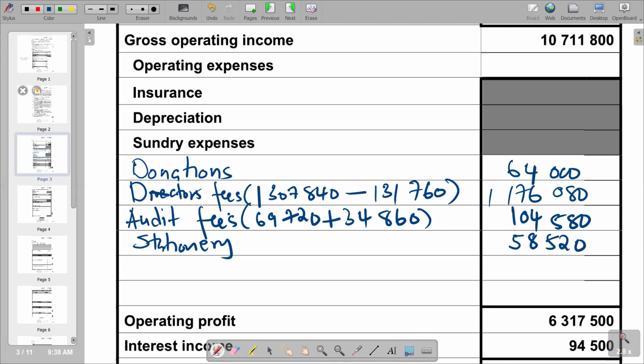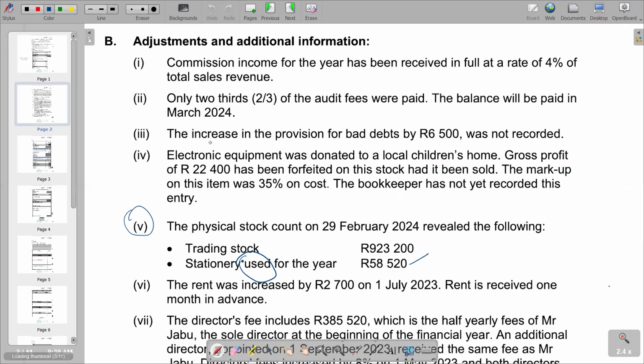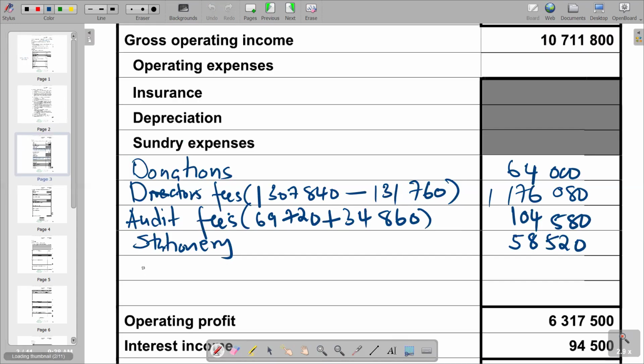Remember, we have already calculated the figure again for provision for bad debts adjustment, which is 6,500, which has already indicated that it's an increase, which is an expense. So you can quickly pick that and also put it as an expense. So you've got provision for bad debts adjustment.